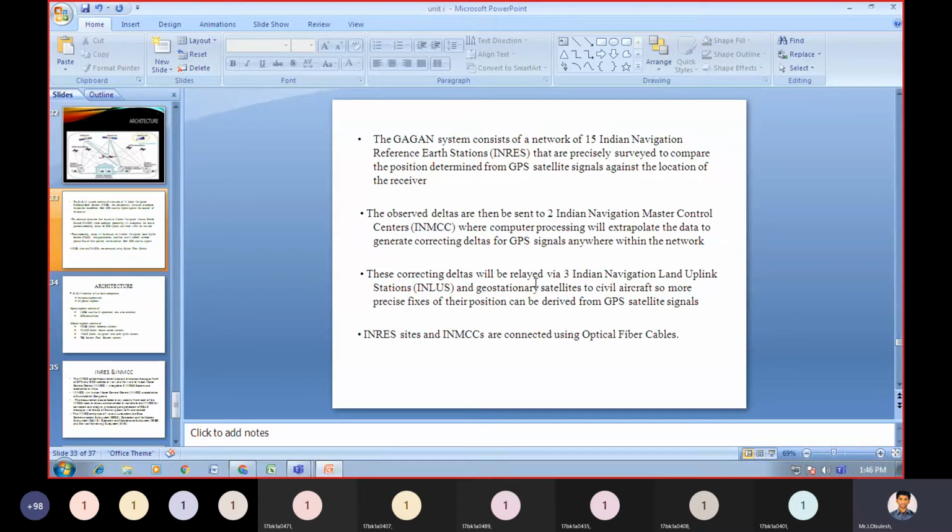The INRES, Indian Navigation Reference Earth Stations, sites and Indian Navigation Master Control Centers are connected using optical fiber cables. How will you make a connection between these? With the help of optical fiber cables only, you will be able to make the connection.